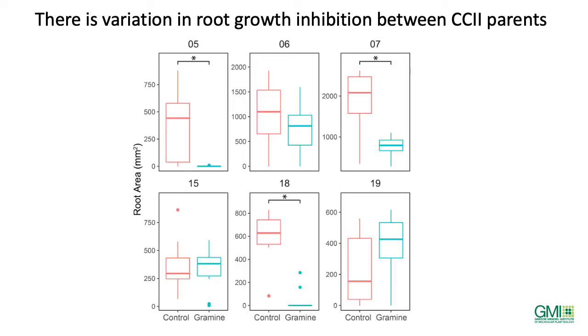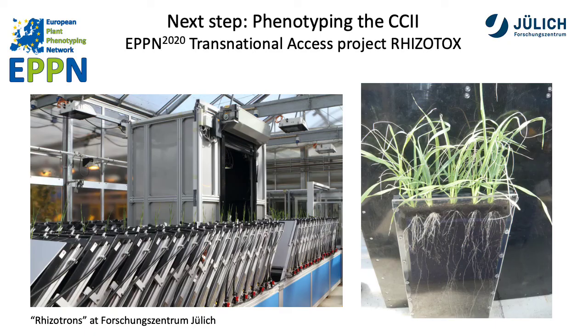We can look at this in more detail here. For example, land race number 6 shows very little sensitivity to gramine, whereas landrace number 18 shows very high sensitivity to gramine. So we already knew that there would be phenotypic variability among these different genotypes.